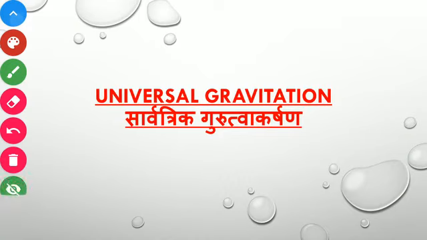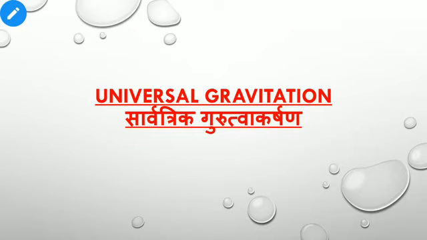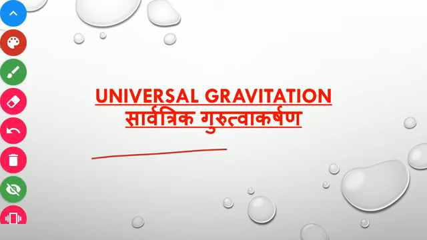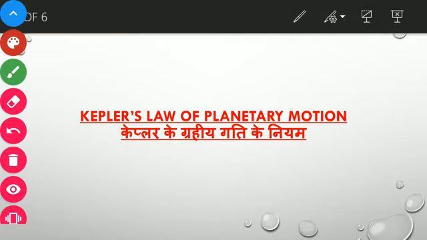Yesterday we were discussing the initial aspects of universal gravitation, and we know that the concept of gravitation discovered by Newton was discovered with the help of the laws of planetary motion given by Johannes Kepler. So in today's video we are going to discuss Kepler's laws of planetary motion.